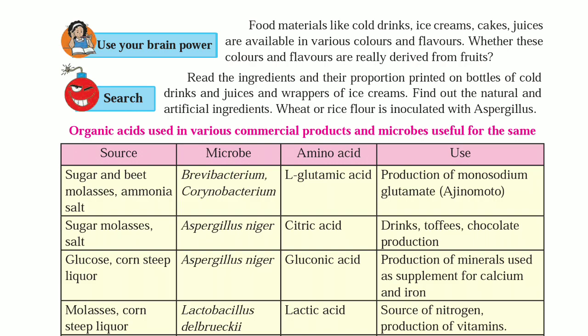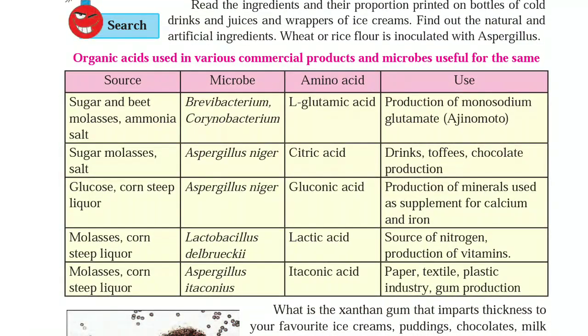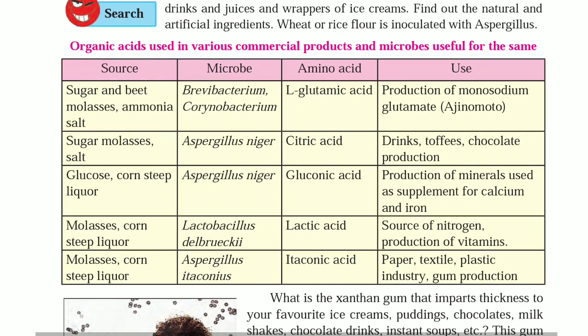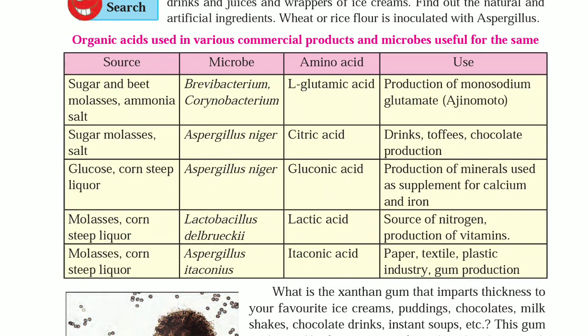Organic acids used in various commercial products and microbes useful for the same. Source, microbe, amino acid and use. Sugar and beet molasses, ammonia, salt. Microbe: Brevibacterium, Corynebacterium. Amino acid: L-glutamic acid.